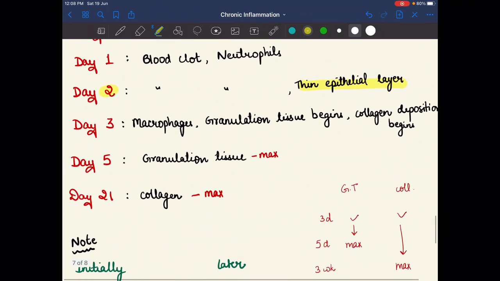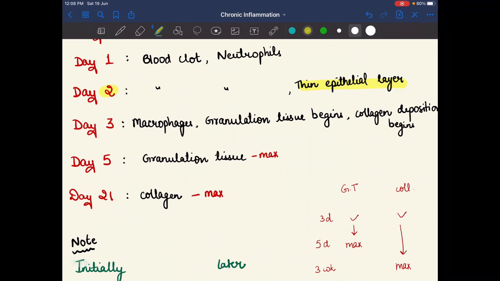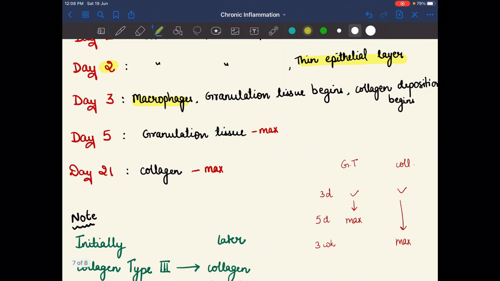After that, on day 3, macrophages arrive, granulation tissue begins, and collagen deposition also begins. So on day 3, macrophages plus granulation and collagen tissue both begin. On day 5, granulation tissue is at its maximum, and on day 21 collagen is at its maximum.